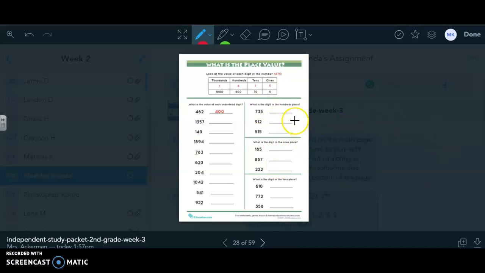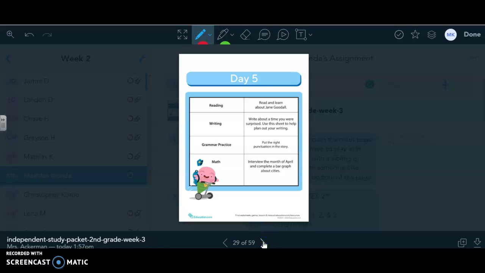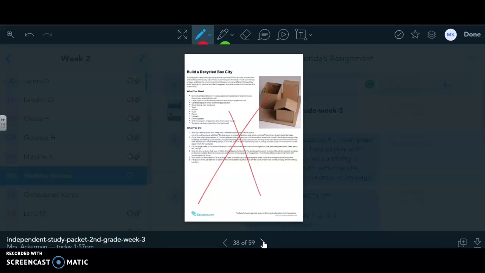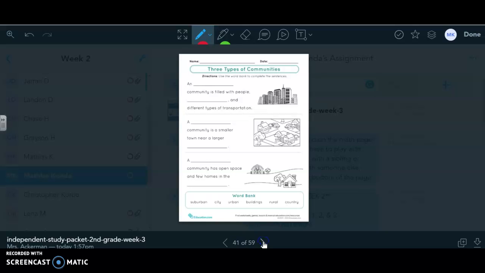Over here, they're just asking you what digit's in the hundreds place. So reading these numbers, what's the digit, what's the number that's in the hundreds place? What's the number in the hundreds? This one is what numbers are in the ones place, and these ones are what number is in the tens place.